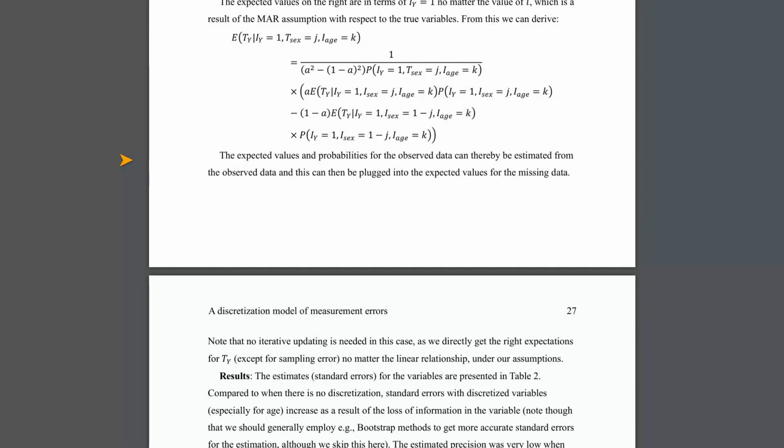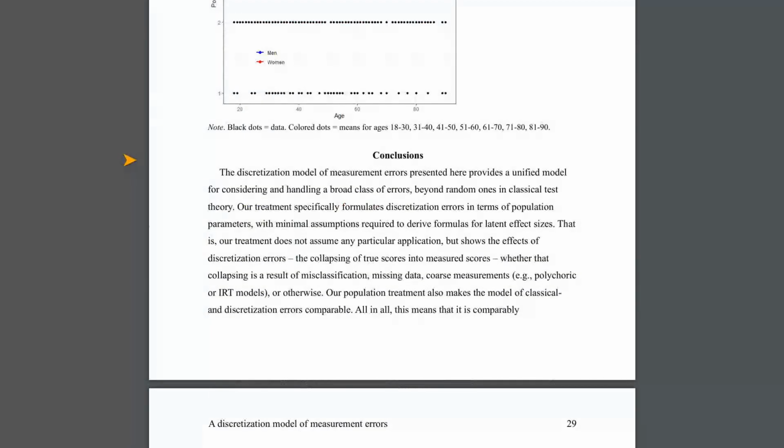This model provides a roadmap not just for understanding these errors, but also for correcting them. By estimating the conditional expected values and the precision of our measures, we can adjust our analyses to better reflect the true relationships between variables. This is super important for making psychology a more reliable and precise science. As the authors emphasize, it means we can build better theories and separate psychological phenomena from the noise or compression in our measurements. They suggest that we need more research focused specifically on understanding and validating different types of measurement errors to improve the quality of our data.